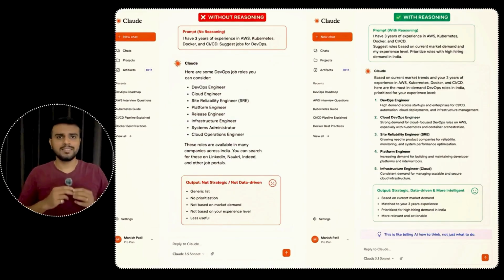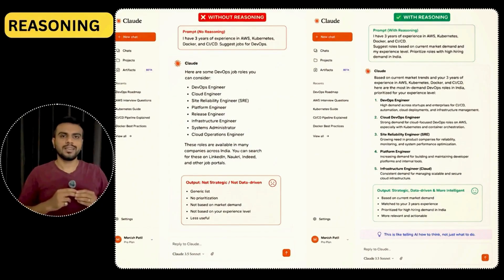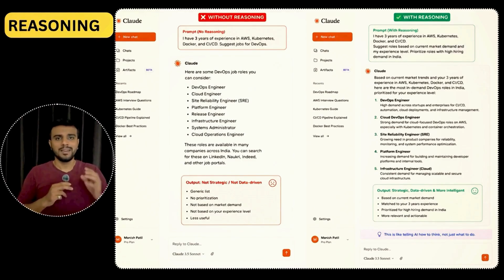Next framework is reasoning, which means how it should think. This tells Claude how to approach the given problem. If you don't add the reasoning to your prompt, your output will not be strategic or data-driven. But let's say in your prompt, you have added the reasoning part, for example, suggest roles based on current market demand and my experience level. Also, prioritize the roles with high hiring demand in India. Now, your output becomes more strategic, data-driven, and more intelligent. So this is like telling AI how to think and not just what to do.